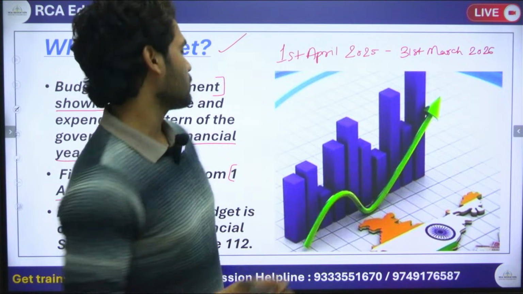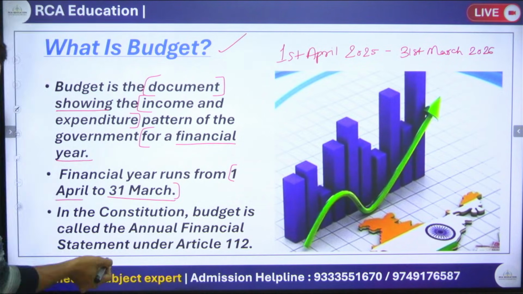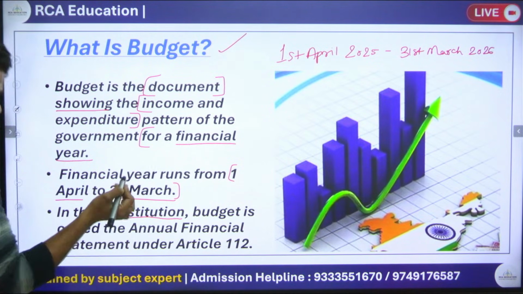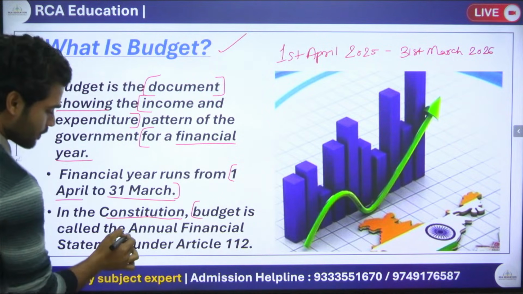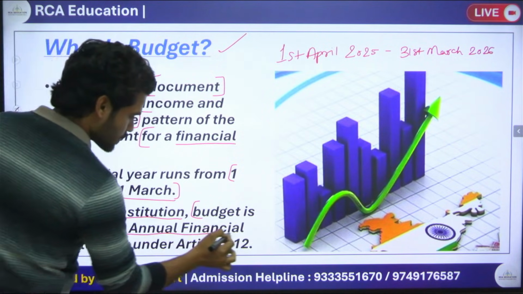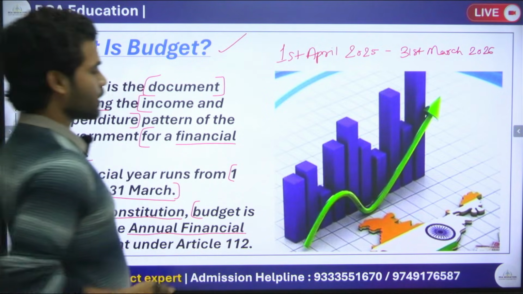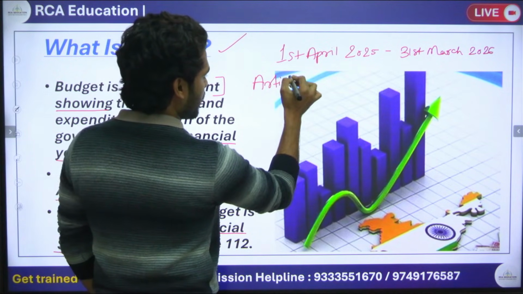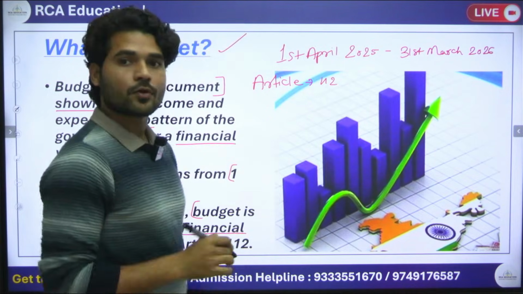Clear? Okay. One important point: in our constitution, the budget is called an annual financial statement. Article number 112.